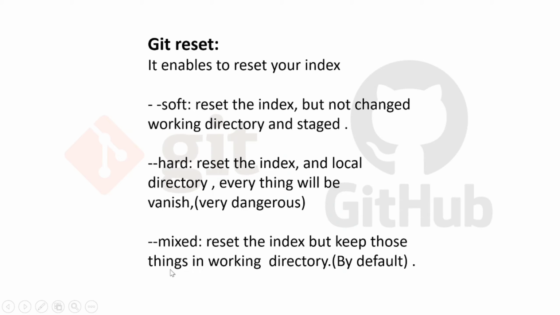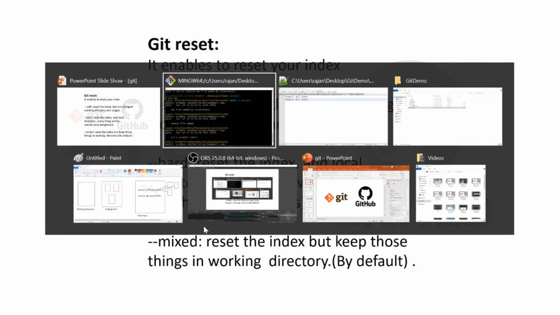So it's mixed mode, right? Mixed means it will remove that commit from your local repository, but it will keep those things in the working directory, right? So it will not stage those files, but it will keep those changes in your working directory. But that commit will be removed from your local repository. So this is a very safe mode, mixed mode, and this is the default, right? Suppose you are running git reset HEAD~1, by default it will be mixed mode, right? So let's see this command.